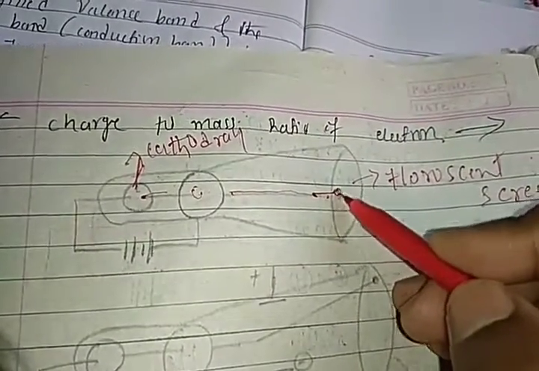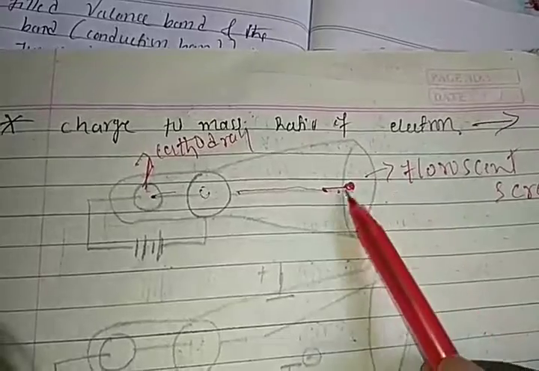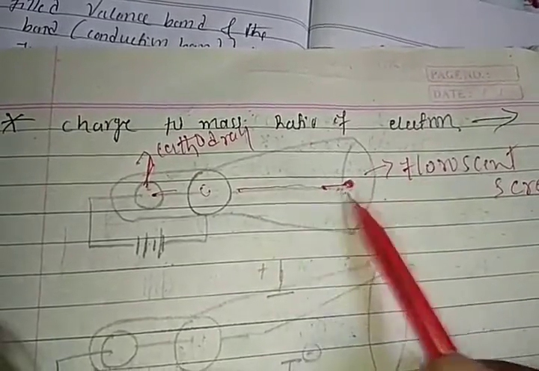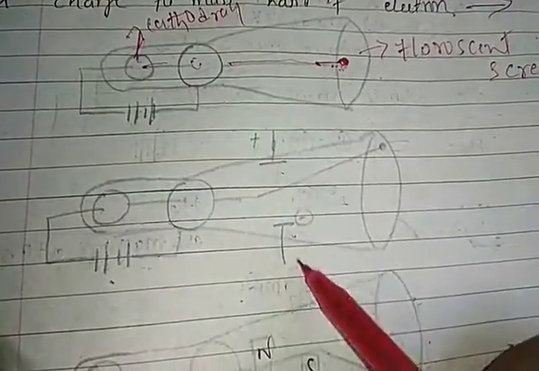Directly hit on the fluorescent screen. Questions: again, what did he do? He applied the electric field.